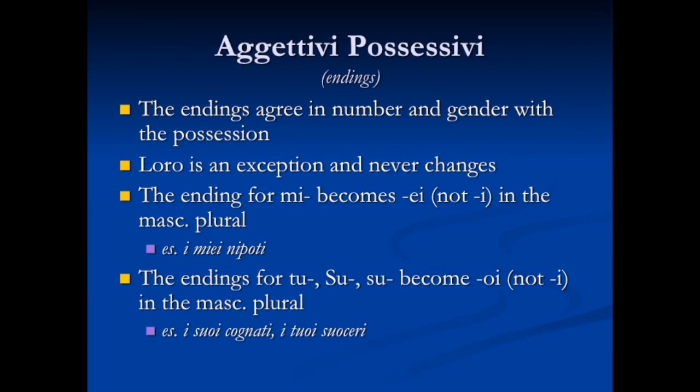An example here would be i suoi cognati and i tuoi suoceri. I suoi cognati would be your in-laws, and i tuoi suoceri would also be your in-laws, the mother-in-law and father-in-law. Cognati would be your brother-in-law, sister-in-law. Okay, andiamo al prossimo slide.